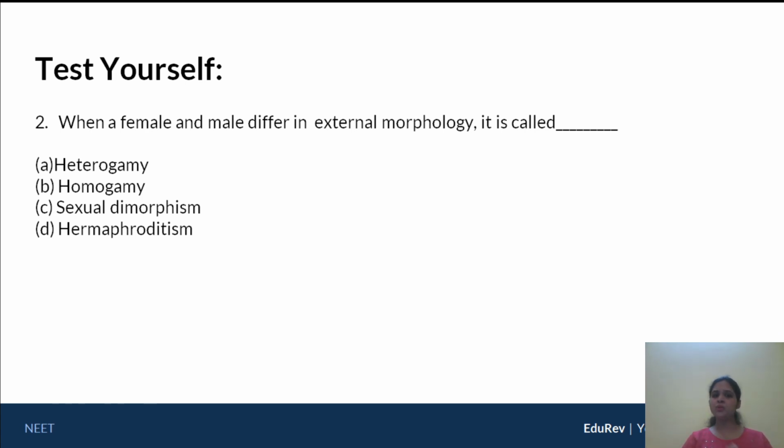So coming to the word sexual dimorphism. Sexual dimorphism means because of your sexuality, you are different in your external morphology, so sexually dimorphic. For example, in case of humans, separate male, separate female, based on the sexes. So the answer here is going to be C, sexual dimorphism.